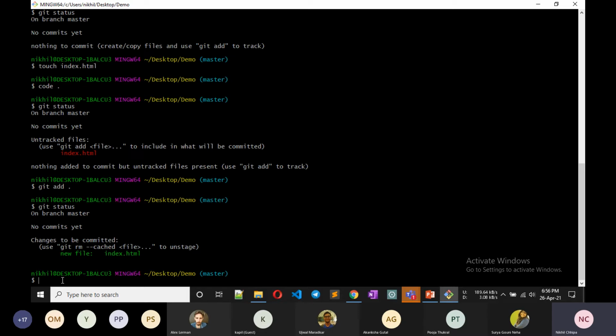So for commit we use git commit -m, and the message is used to tell you what was done. The message should always be logical.